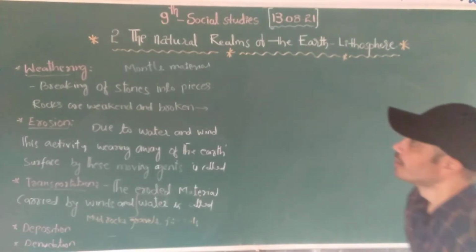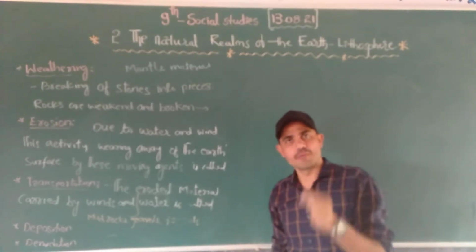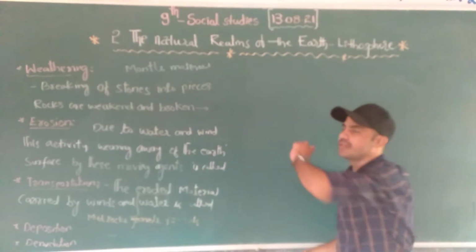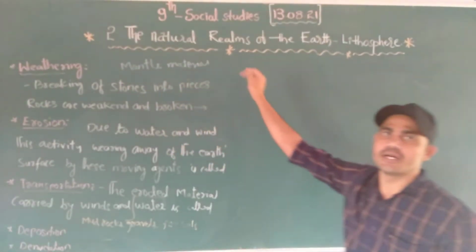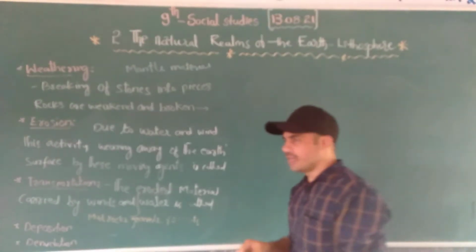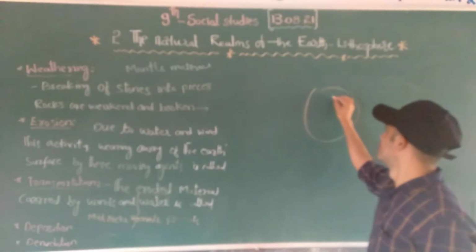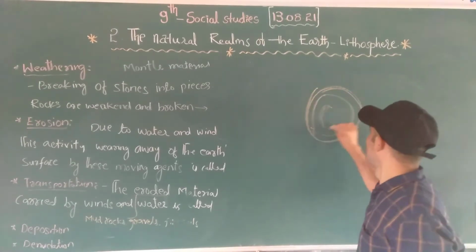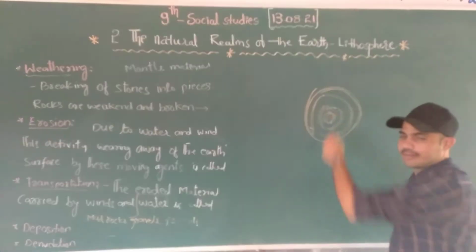Weathering is the breaking of stones into pieces. The process of the breaking of stone into pieces is called weathering. We can see huge rocks there. The huge rocks form from the mantle material. Already we discussed that the earth has different kinds of layers: the crust, mantle, outer core, and inner core, right? Already in the first lesson we covered the core, inner core, mantle, and the crust.